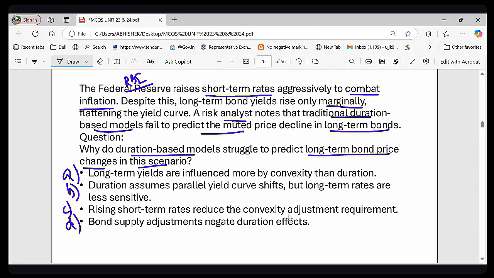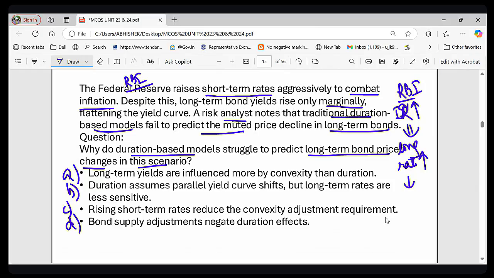So let's understand what is happening here. The RBI, the Federal Reserve, they have increased the short-term rate, the interest rate. So what would you expect? Since they have increased the short-term rate, you would expect that the long-term rate will also increase. You expect that the long-term rate will also go up. But in reality, what is happening is that the long-term bond yield barely moves. The long-term bond yield does not change. You were expecting that since the short-term rate has been increased, the long-term rate will also increase. But what happened in reality? The long-term bond yield does not move.